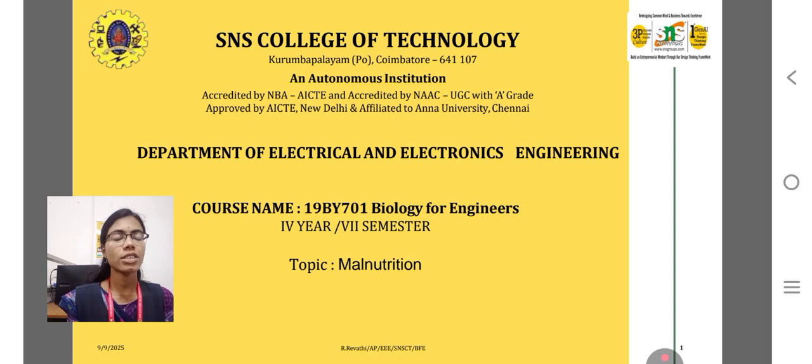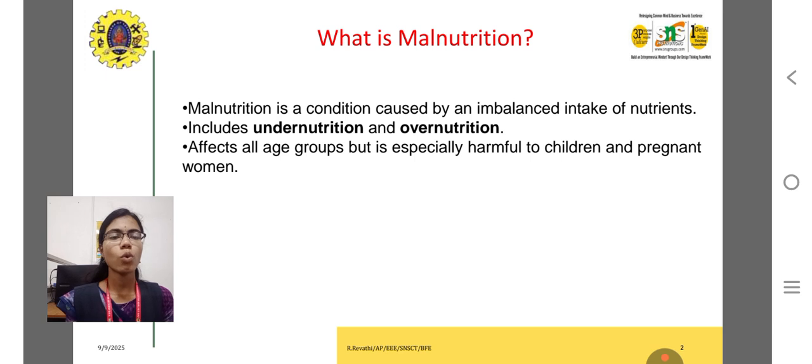In this lecture series video of Biology for Engineers, today's topic is malnutrition. So, what is malnutrition? Undernutrition or overnutrition is known as malnutrition. That is imbalanced intake of nutrition. People may face poverty, so they can't get enough nutrition values. That comes under malnutrition.